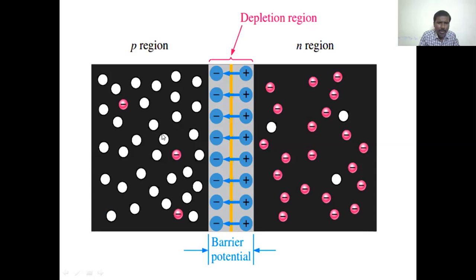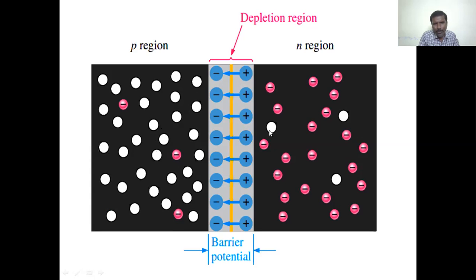These orange dots are called electrons, and these white dots are called holes. Whereas in the P region, these white dots are holes and these orange dots are electrons. That is, majority charge carriers in the P region are holes, and minority charge carriers are electrons.